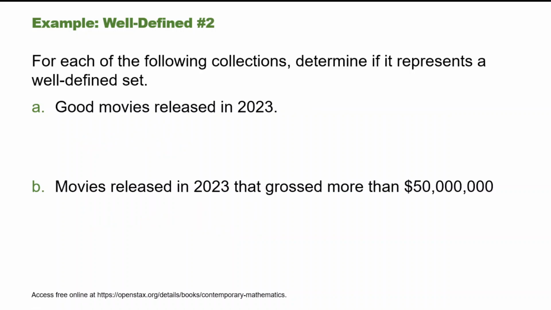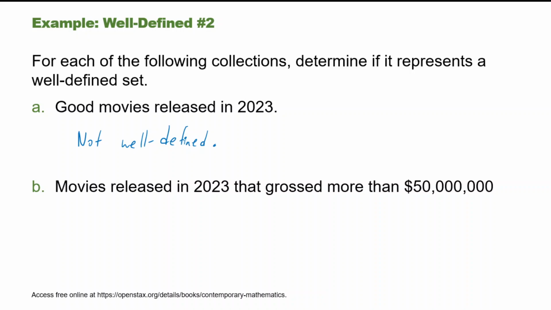Example, well-defined number 2. For each of the following collections, determine if it represents a well-defined set. Part A, good movies released in 2023. This is not a well-defined set because good movies is subjective. To you and to me, a movie may or may not be good.